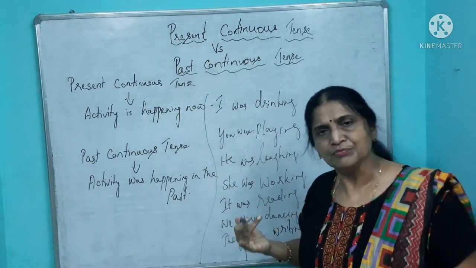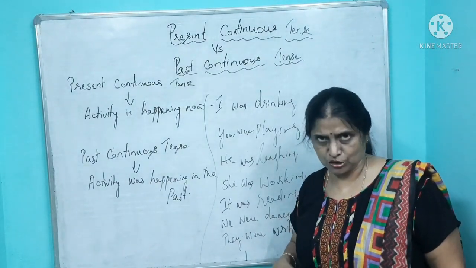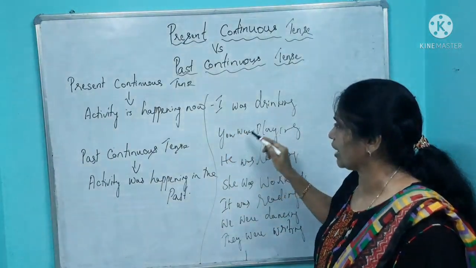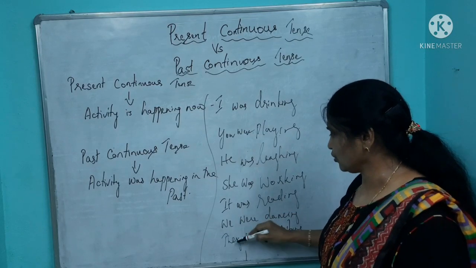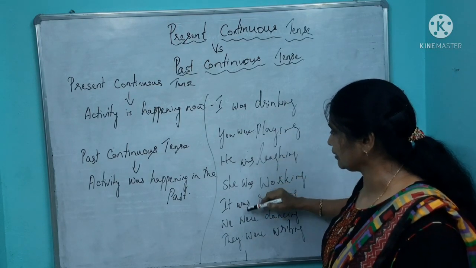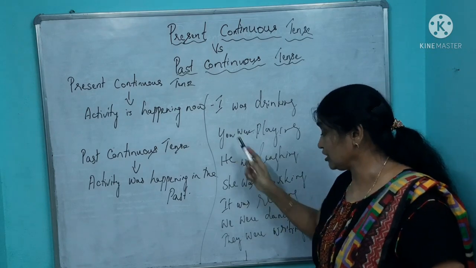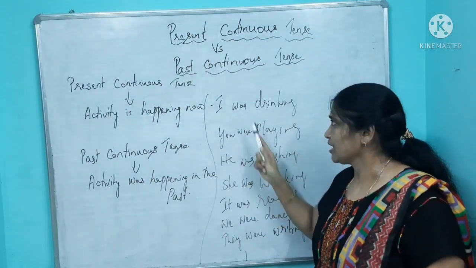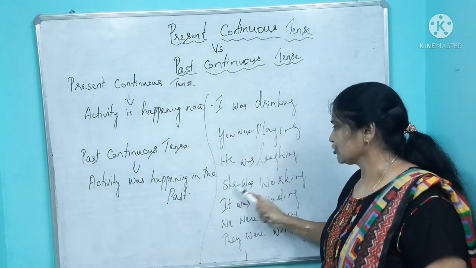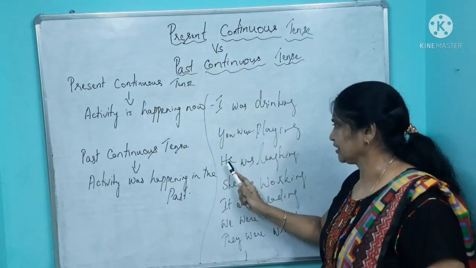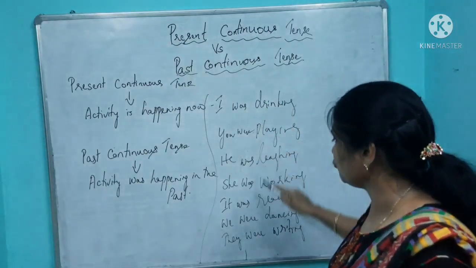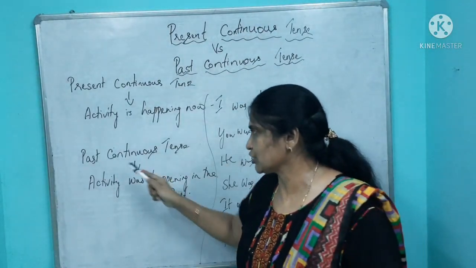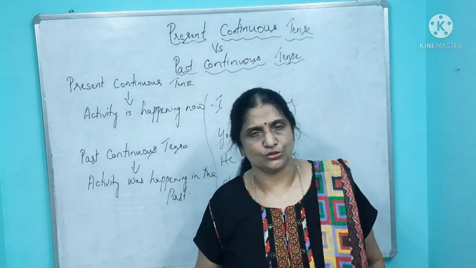You use it as a singular as well as plural also. You people, we say. So for you, you have to use were. And we, you have to use were. They, you have to use were. Only for these three subjects you have to use were. Others, was. I was, she was, it was, he was. You were, they were, plus the ing form of the verb. Now you understood the structure of the past continuous tense.